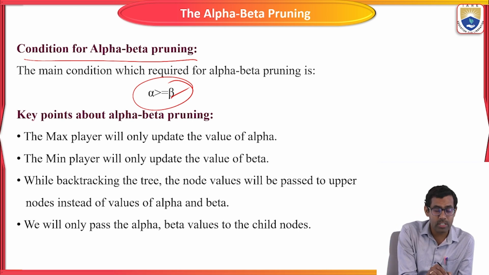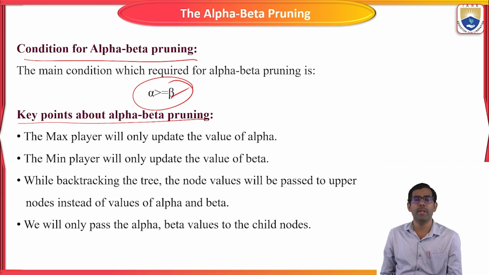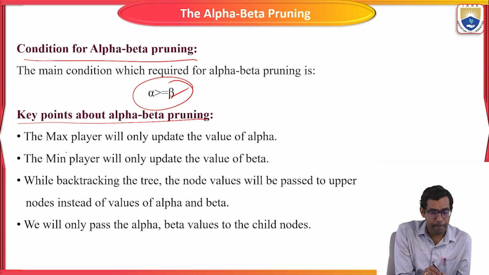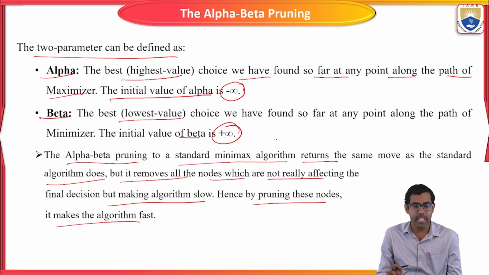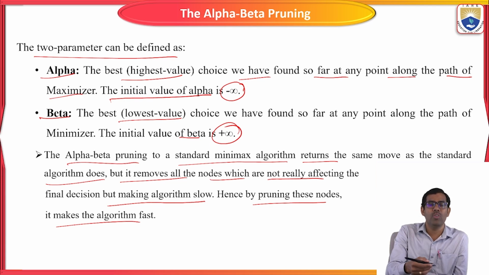Okay, so here we have to keep some additional points in mind. The key points about alpha beta pruning: while you are accessing all the nodes in your tree to find the values, the max player will only update the value of alpha. Here I said alpha works with the max values because it is the highest value.